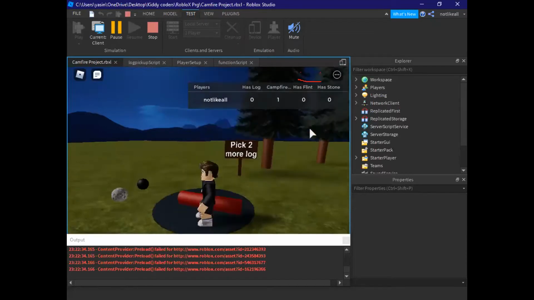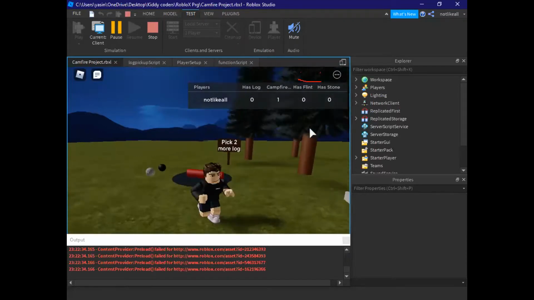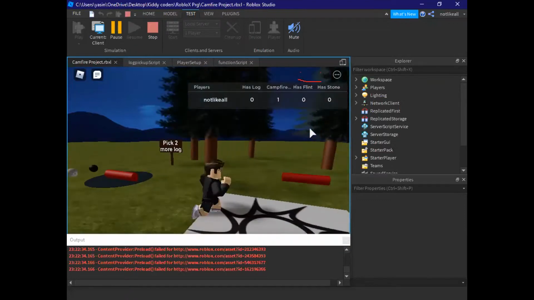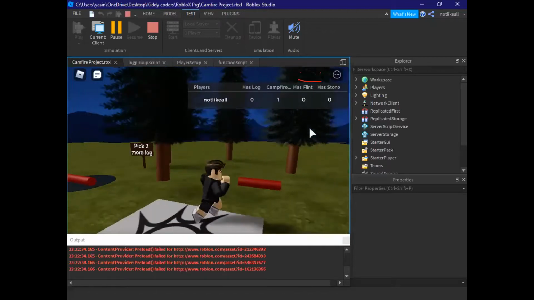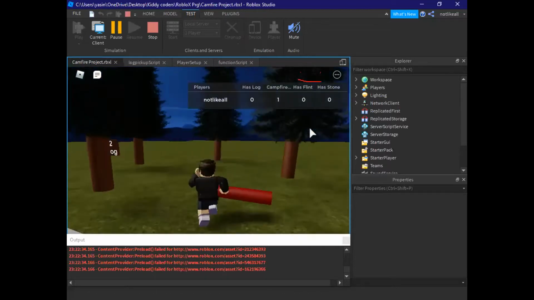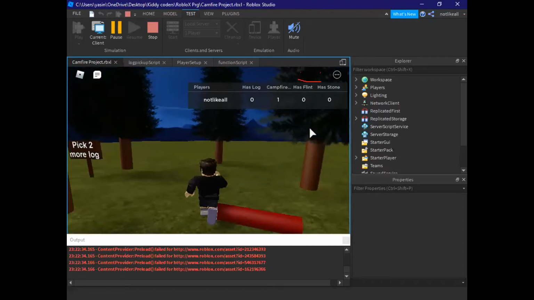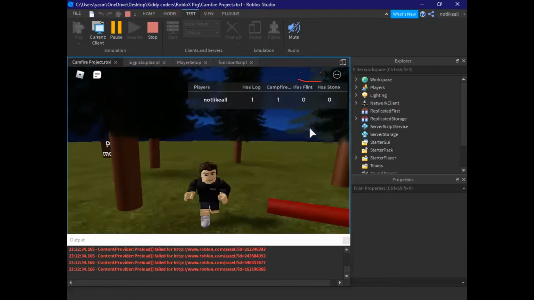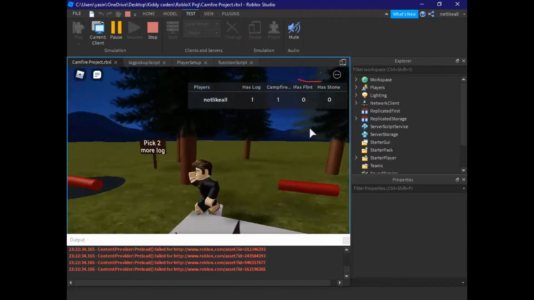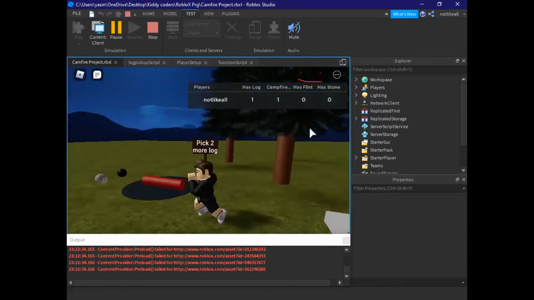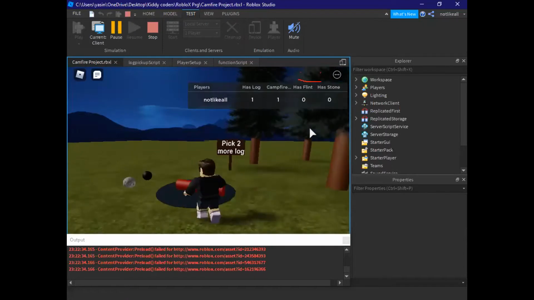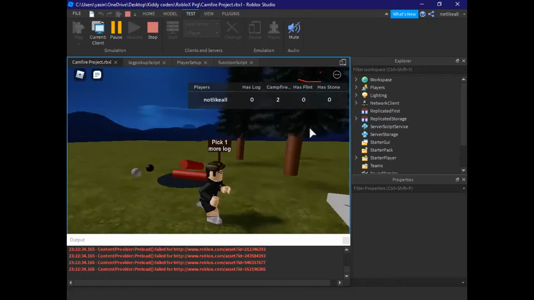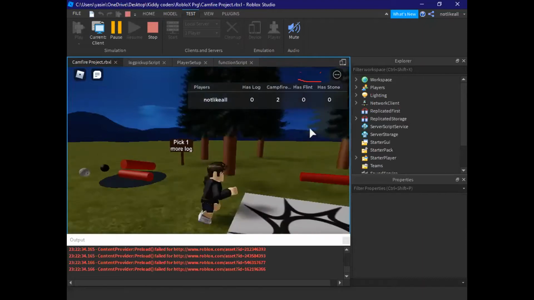Got it. Now it says pick two more logs. I'm going to run really quickly and go pick up another log from there. Now it says my campfire has one and I have zero logs with me, zero flint, zero stone. I picked another log, and it keeps respawning every 2 seconds. I'm going to go back here and put the log. Now it says pick one more log. So I'm going to run back to that log and pick it up from there.